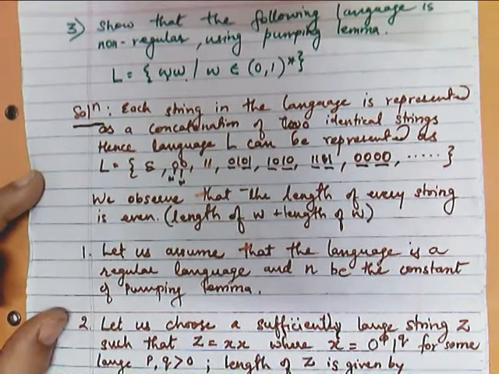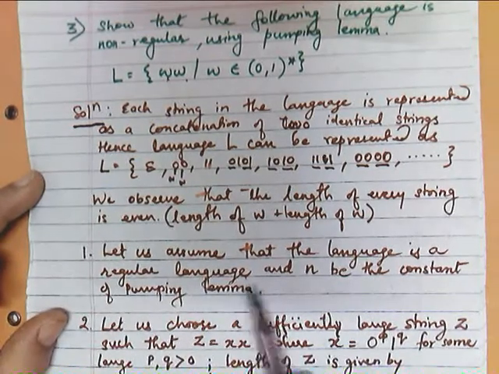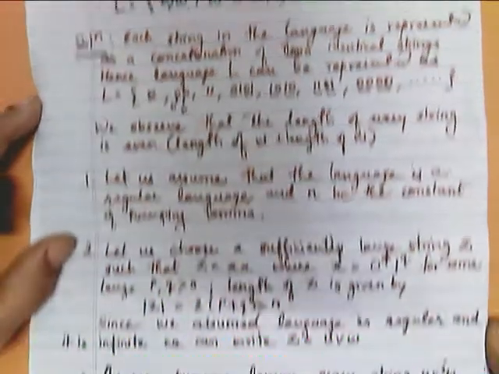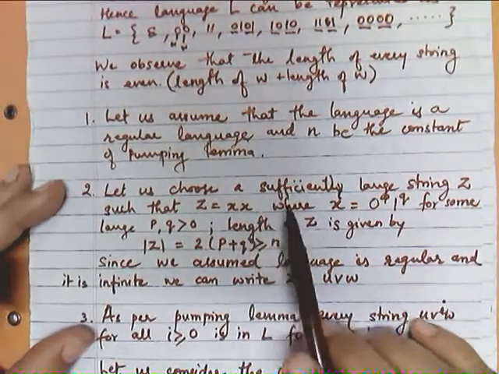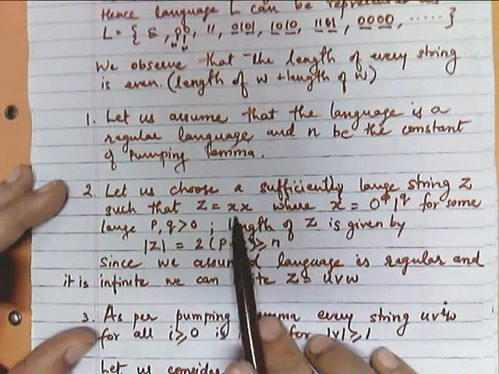Now let us assume, as per our normal procedure of proving the non-regularity of a language. The very first step we write is: let us assume that the language is a regular language and n is the constant of the pumping lemma. The second step is: let us choose a sufficiently large string z such that z is equal to xx.